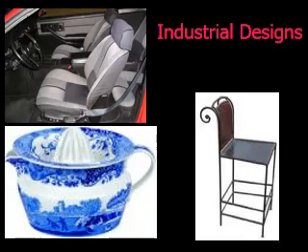This slide shows a car seat, a juice jar, and a normal chair. Already the seats, jars and normal chairs are available in our places. But what is the difference between the existing one and the recent one?